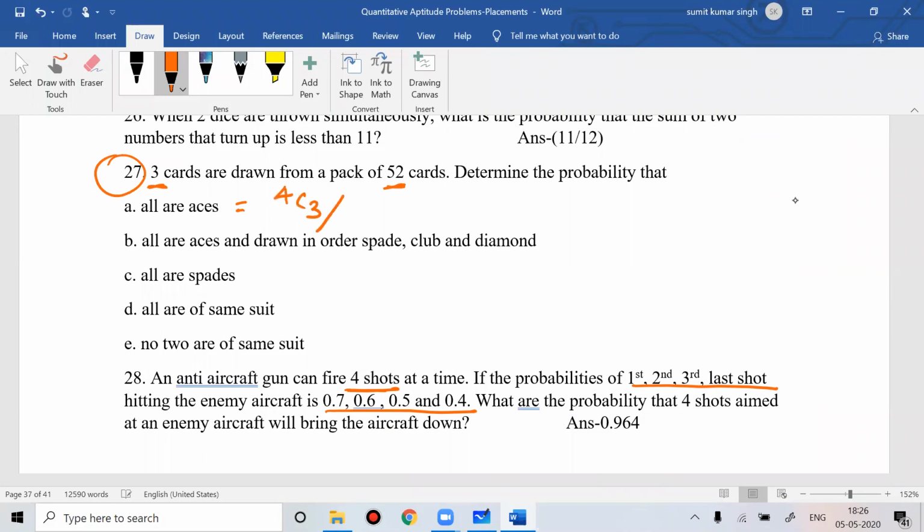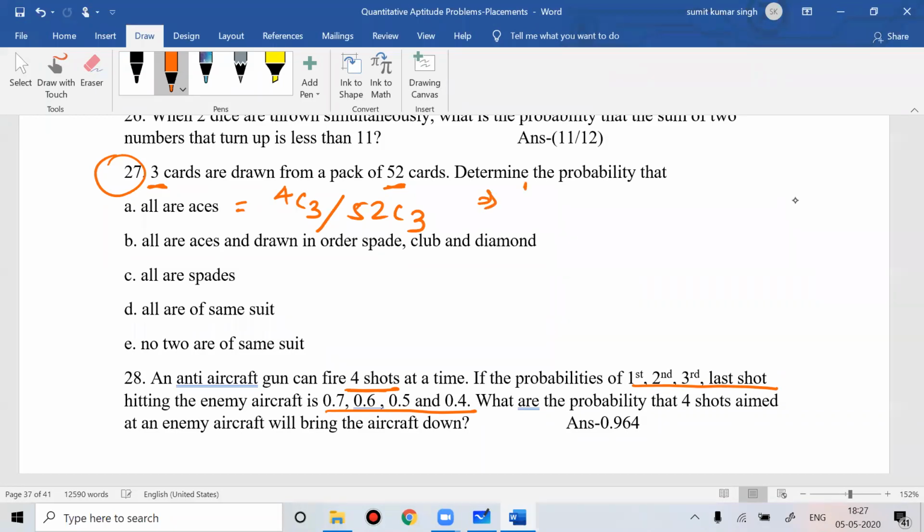So that would be 4C3 by 52C3. I want the answer in nCr only. So 3 cards I've drawn from the pack of 52 cards. What is the probability that all the 3 cards are aces?